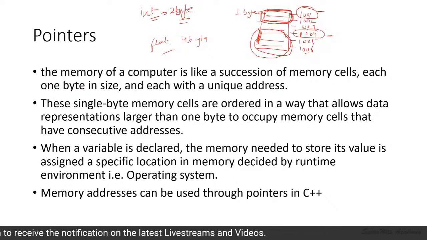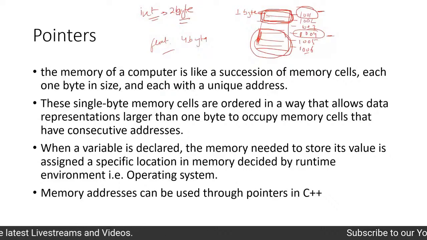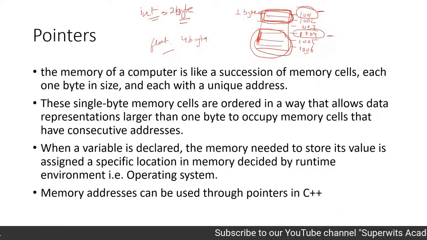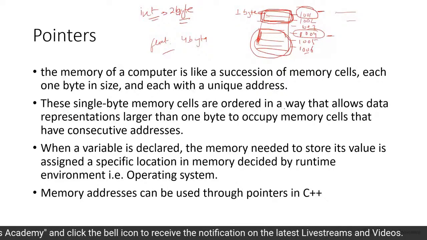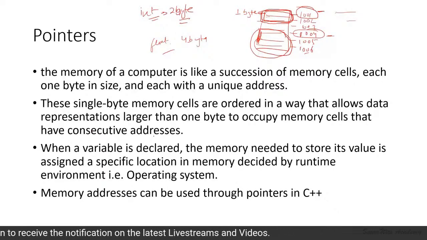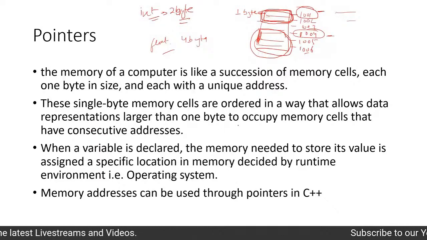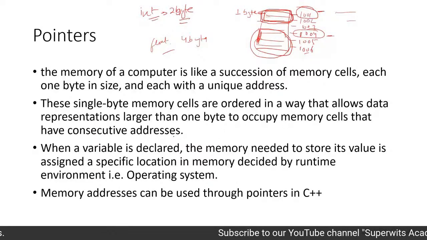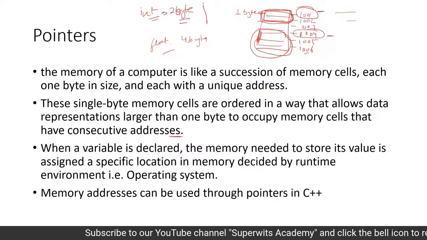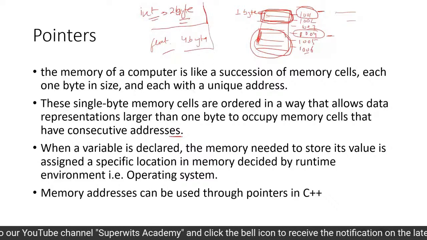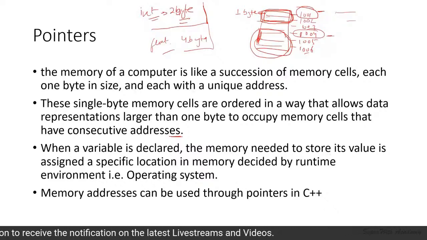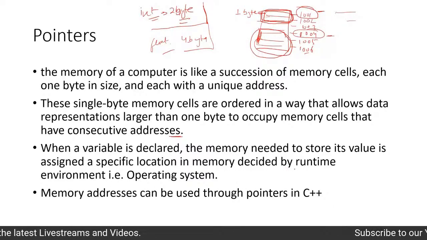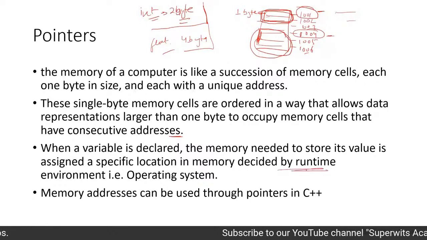If we go through the text I have written for you: the memory of the computer is like a succession of memory cells, as I have explained, each one 1 byte in size, and each with a unique address. That is what we have displayed here. These single byte memory cells are ordered in a way that allows data representation larger than 1 byte to occupy memory cells that have consecutive addresses. This is what I have spoken about. If we have an int and need more than 1 byte, this is how we get a combination. When a variable is declared, the memory needed to store its value is assigned a specific location in the memory, decided by the runtime environment.